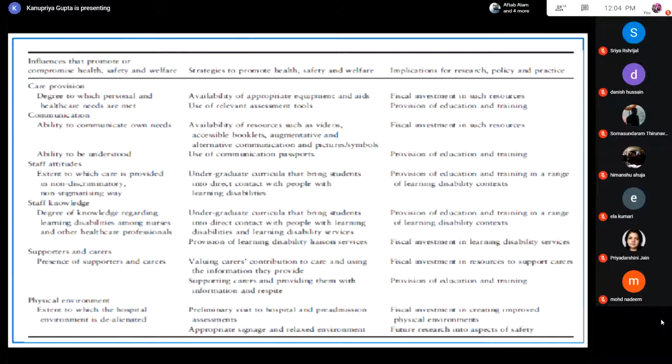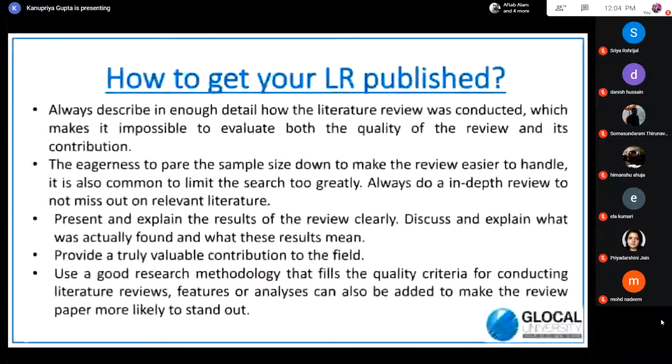And the last slide is how to get your literature review published. We see a lot of papers which are published using quantitative tools, but there are very few papers available on the literature review of every topic. The basic problem is people do not understand what is actually expected from them when they are sending their literature review paper, and the paper stands rejected by the journal.